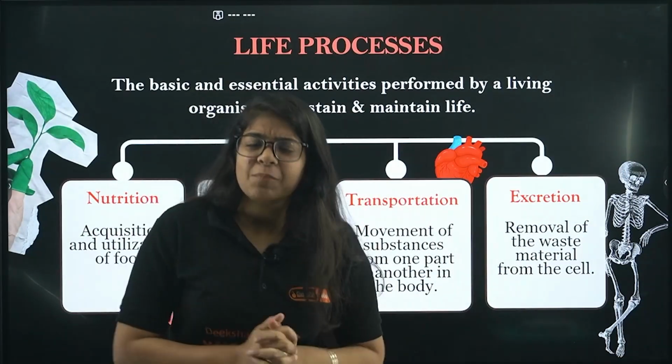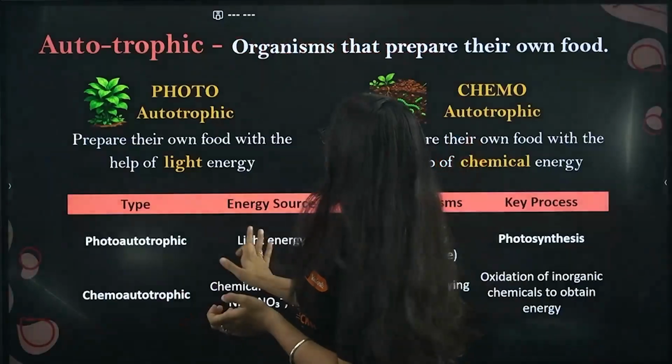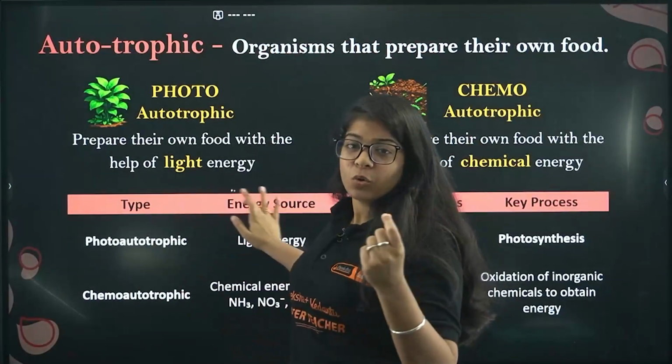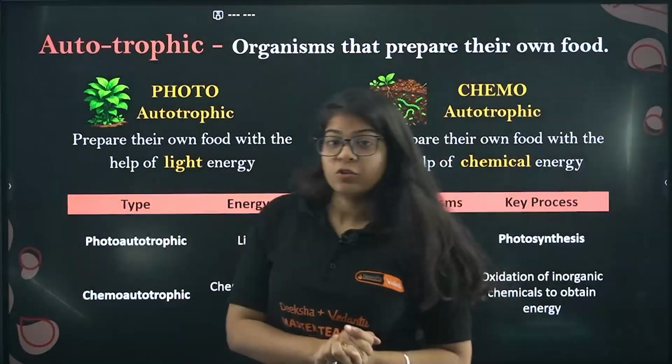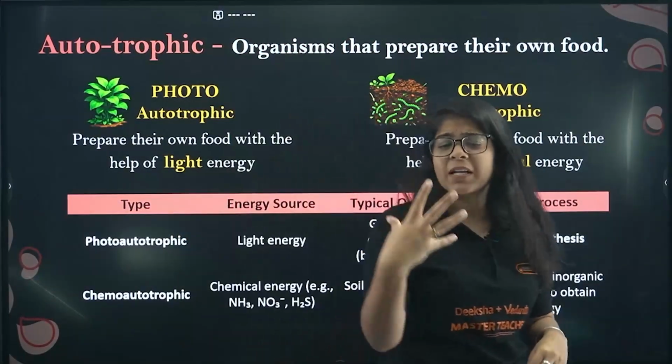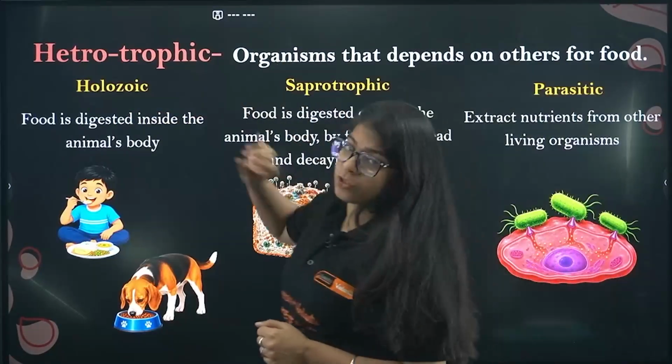Now let's study them one by one. Starting with nutrition, for the very basic we have bacha 2 kinds of nutrition. Yes, we have 2 kinds of nutrition. One is autotrophic nutrition, and the second one is bacha heterotrophic nutrition.